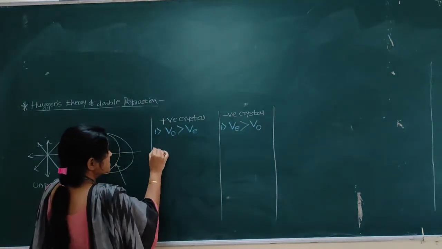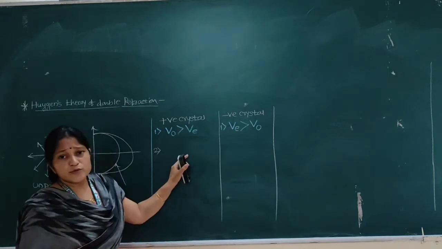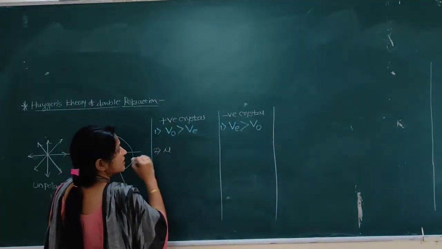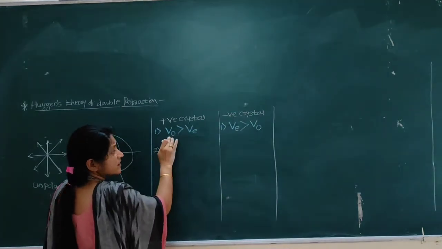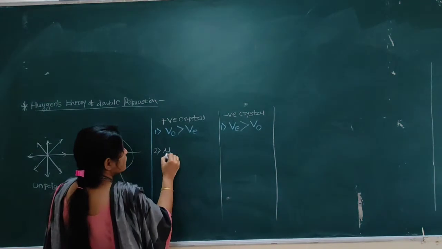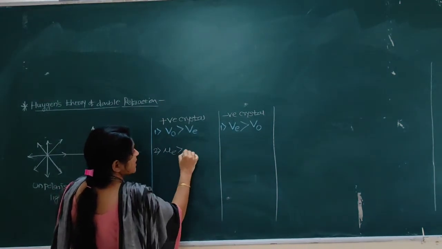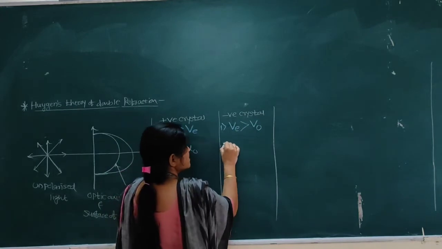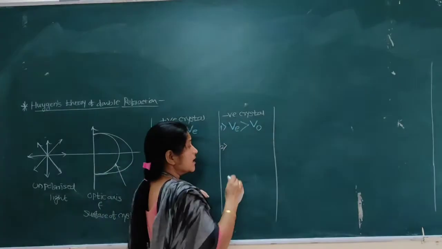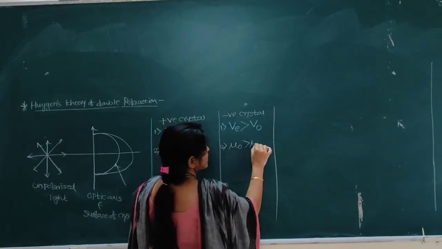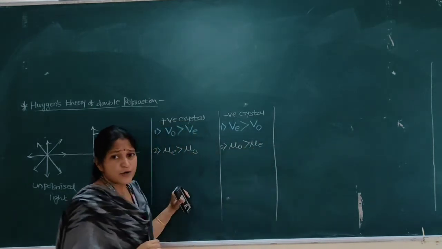Now the second difference is related to the refractive index. For a positive crystal, the refractive index of the ordinary ray is less than the refractive index of the extraordinary ray, or we can write mu E is greater than mu O. For a negative crystal, the refractive index of the ordinary ray is greater than the refractive index of the extraordinary ray.